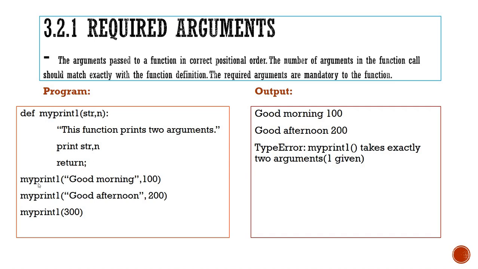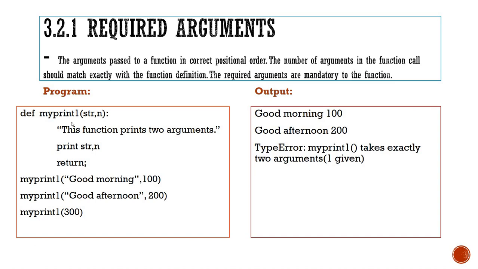The first time, the function myprint1 is called by passing the values good morning, 100. So good morning is received by str and 100 is received by n. Inside the function it is printed, so we are getting the output as good morning 100. Next, myprint1 of good afternoon, 200 is passed. This time str receives the value good afternoon and n receives the value 200. So the second output is good afternoon 200.